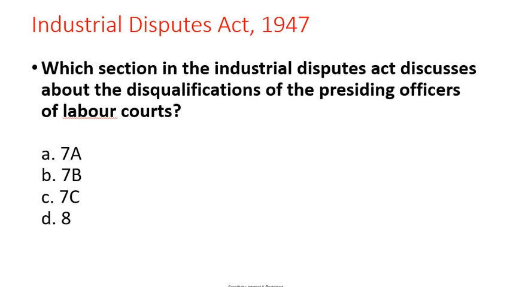Next one. Which section in the Industrial Disputes Act discusses the disqualification of presiding officers of labor courts? Options: Section 7A, Section 7B, Section 7C, Section 8. Correct answer is Section 7C.